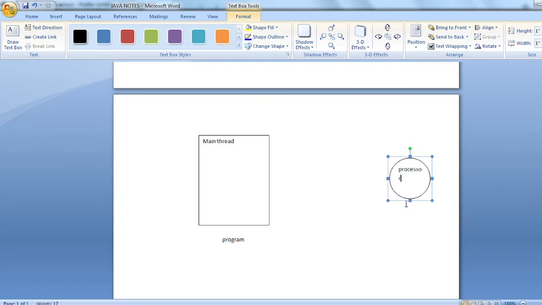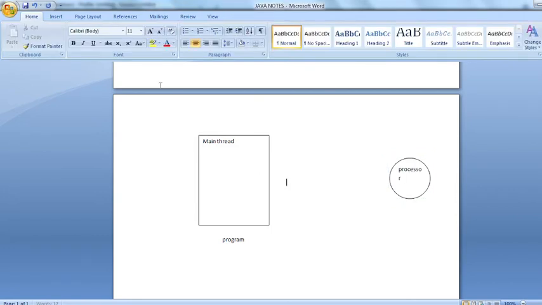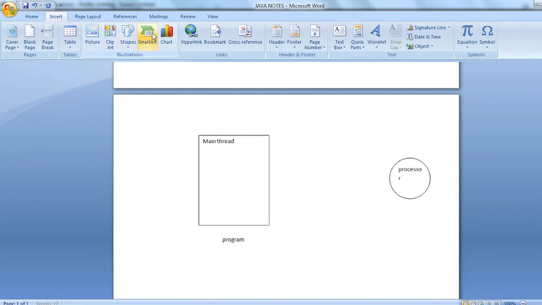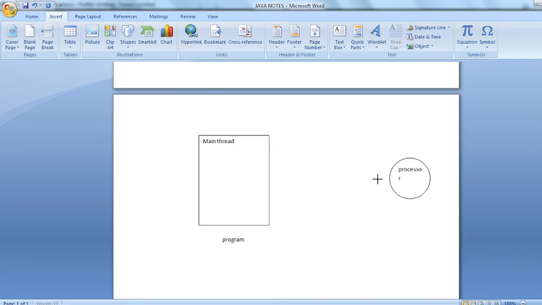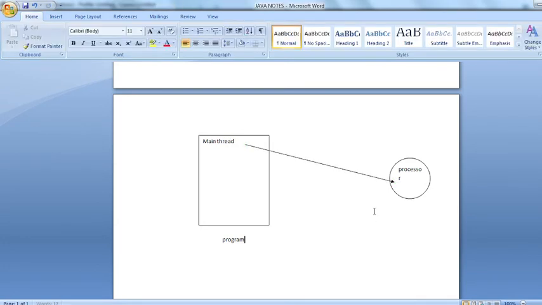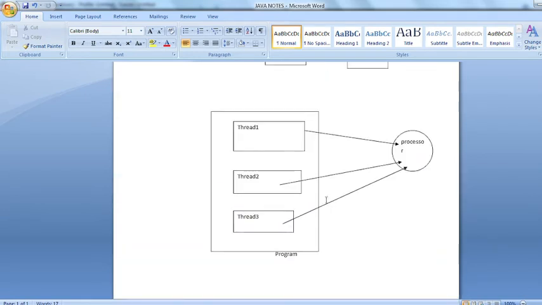Now if we have not divided the same program into multiple threads, then what will happen? Then we will have only one thread, and the same main thread will get the processor and execute its task. But what is the benefit of using multi-threading? The benefit is we have divided the same program into multiple threads, and all the threads are having equal chance to get the processor.